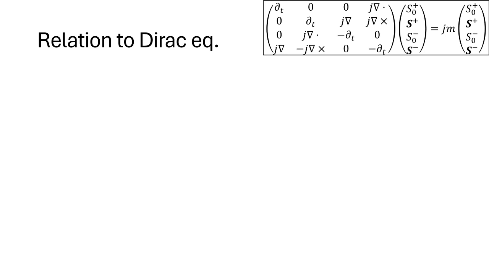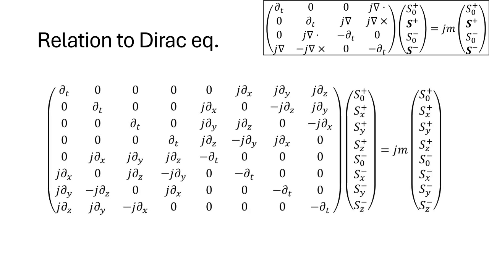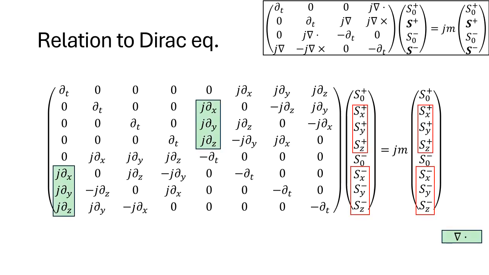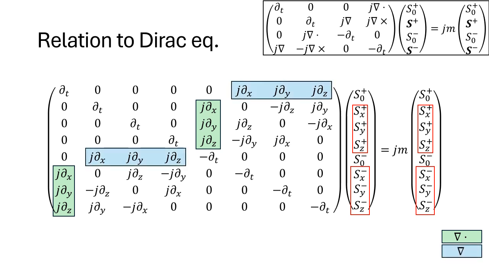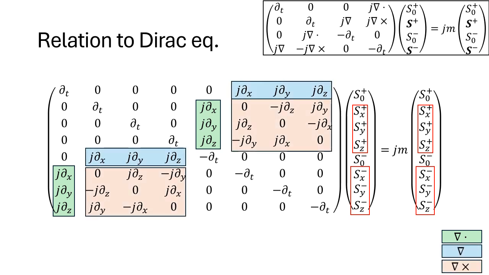Note that till now we haven't chosen any coordinate system. Let's expand the equation matrix in Cartesian coordinates. First, look how the S vector was inflated due to the full representation of the vector. Here are the divergence operator, here are the gradients, and these are the curl operators.